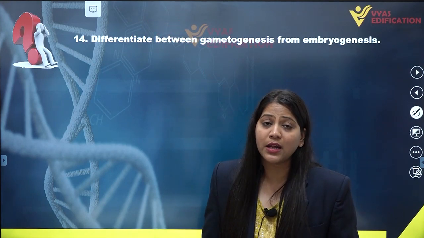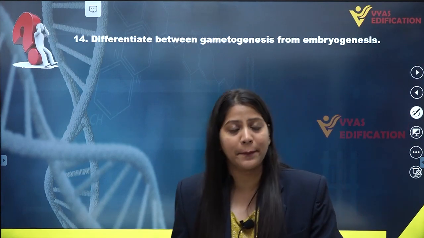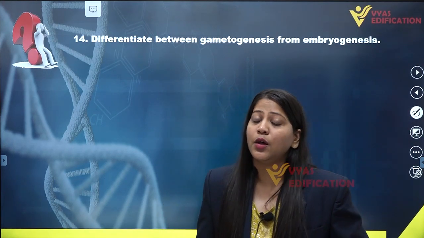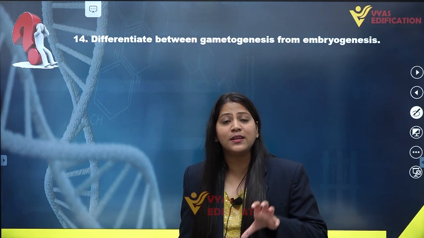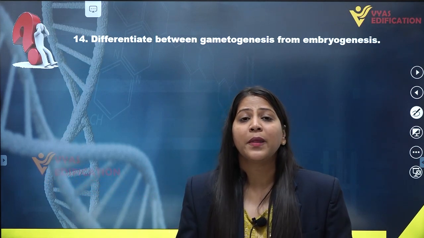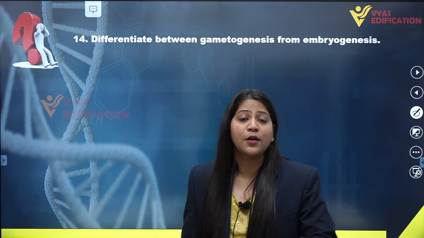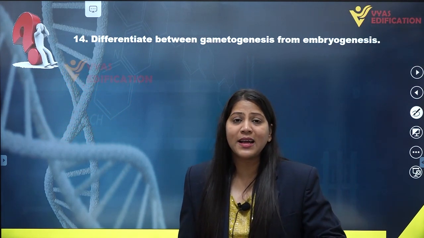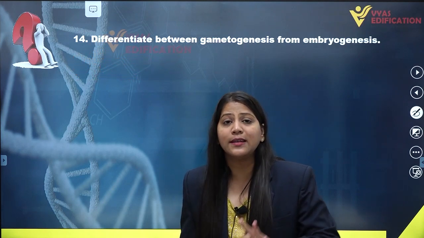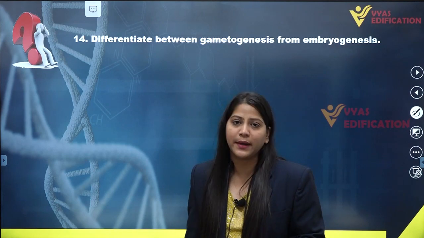for the formation of the male gamete and female gamete respectively. In case of animals, the gametogenesis process, that means the formation of gametes, takes place in gonads. Now what are gonads? Gonads are special structures present in our body which provide the site for formation of gametes. In case of males, we have testes. In case of females, we have ovaries. So ovaries and testes are the gonads, and these gonads provide the site for formation of gametes.